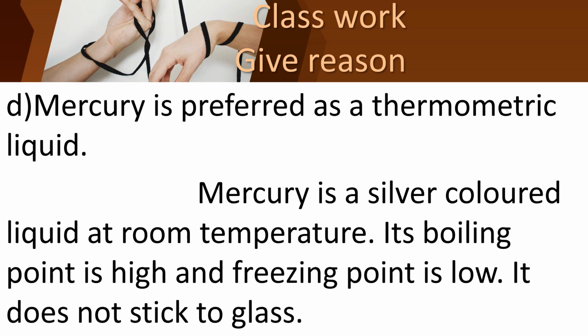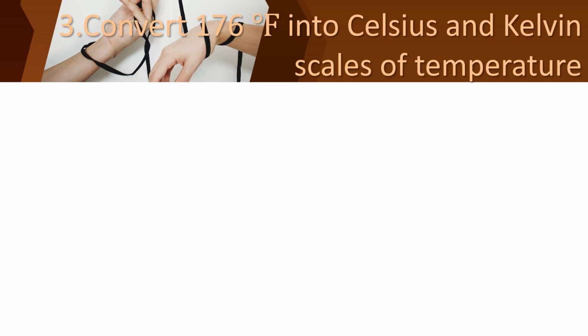So, why is mercury preferred as a thermometric liquid? Mercury is a silver colored liquid at room temperature. Its boiling point is high and its freezing point is low. Children, it does not stick to glass. And this is the problem.